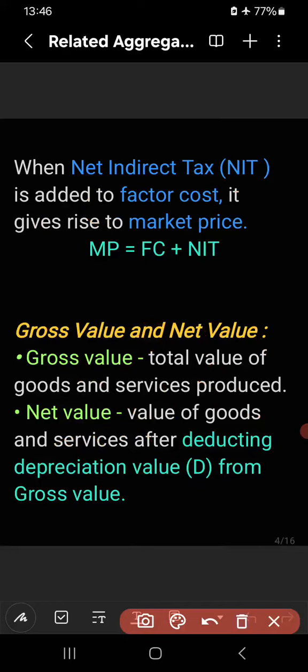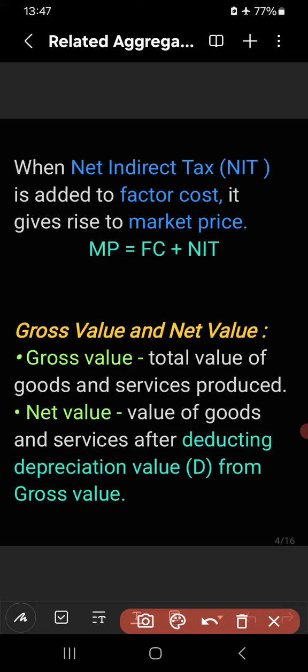What is gross value and what is net value? Gross value means total value of goods and services produced in a particular year. How much goods and services are produced? What is their value? We have to calculate the total value. Total value of these goods and services is known as gross value. But what is net value? Net value means value of goods and services after deducting depreciation value D from gross value.